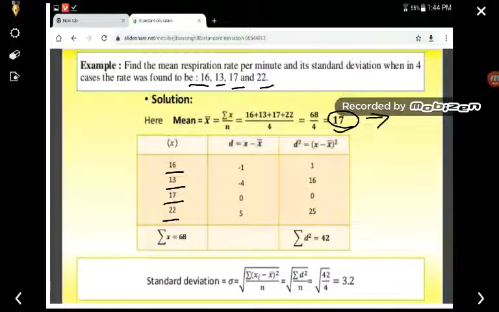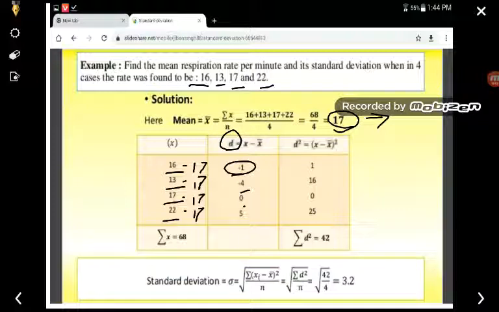Now we have to find out the difference or deviation. Deviation is equal to the x variable minus the mean value. 16 minus 17 will give you minus 1. Similarly, 13 minus 17 will give you minus 4. 17 minus 17 is equal to 0. And 22 minus 17 will give you 5. So we got the deviation.